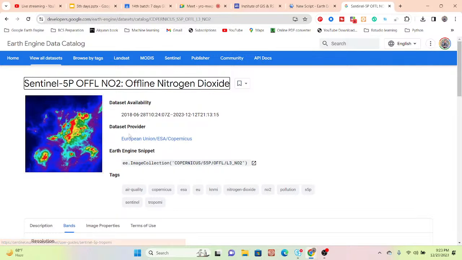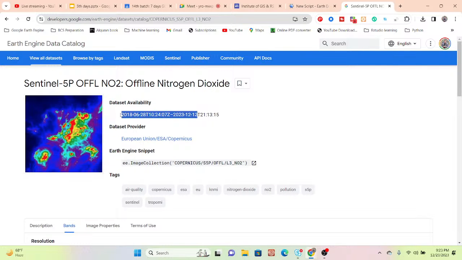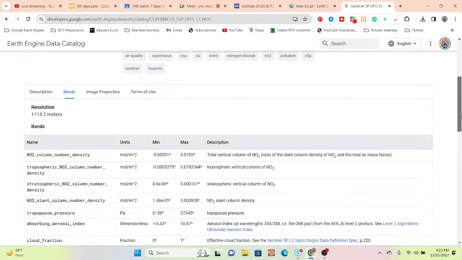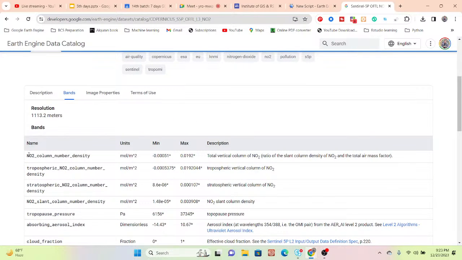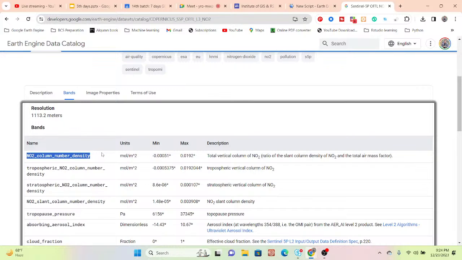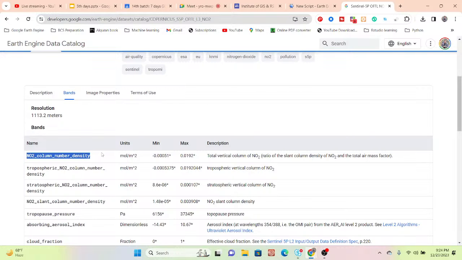Basically, this dataset's availability is from 28 June 2018 to December 2023. In this time period we can get this dataset globally, and the dataset is provided by the European Union ESA Copernicus, and this is the unique ID of this dataset. And in this dataset we also get some bands. Here you can see the nitrogen dioxide column number density. So it's one kind of band. It provides the total vertical column of nitrogen dioxide.